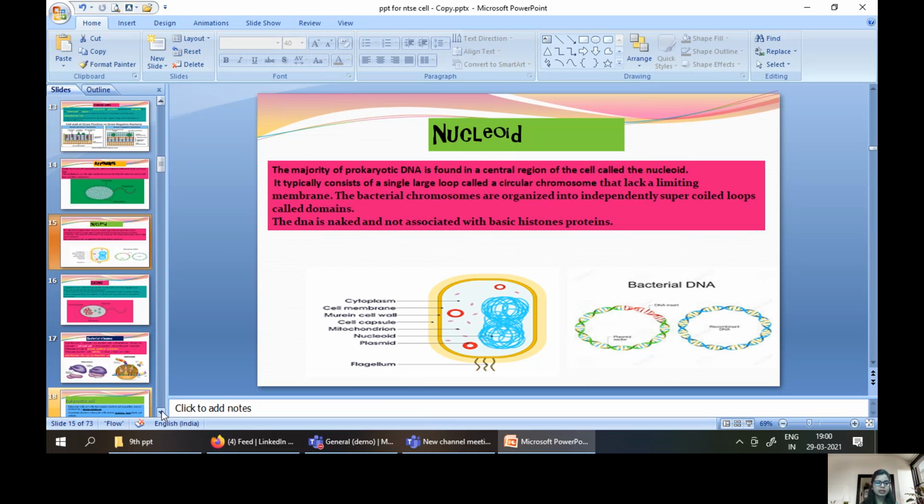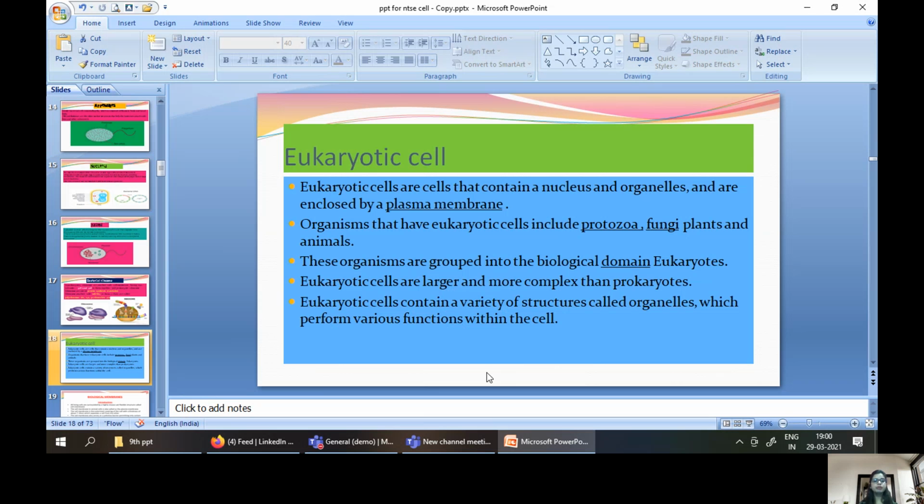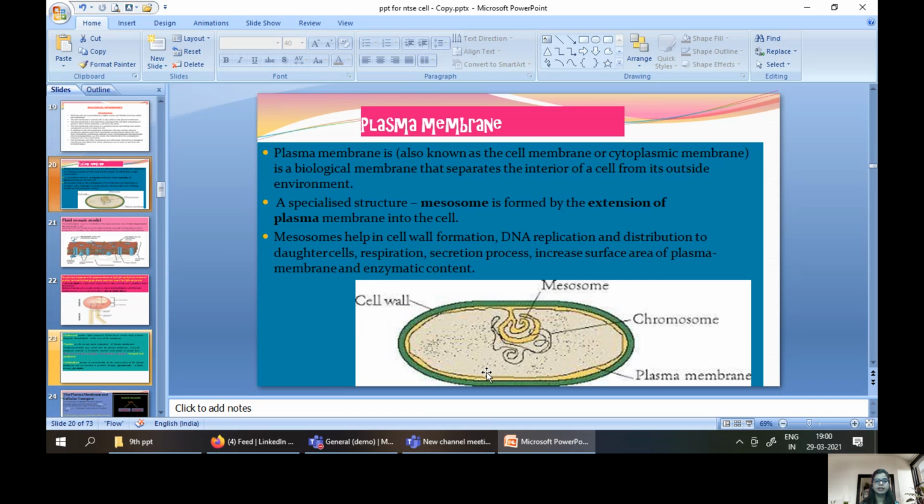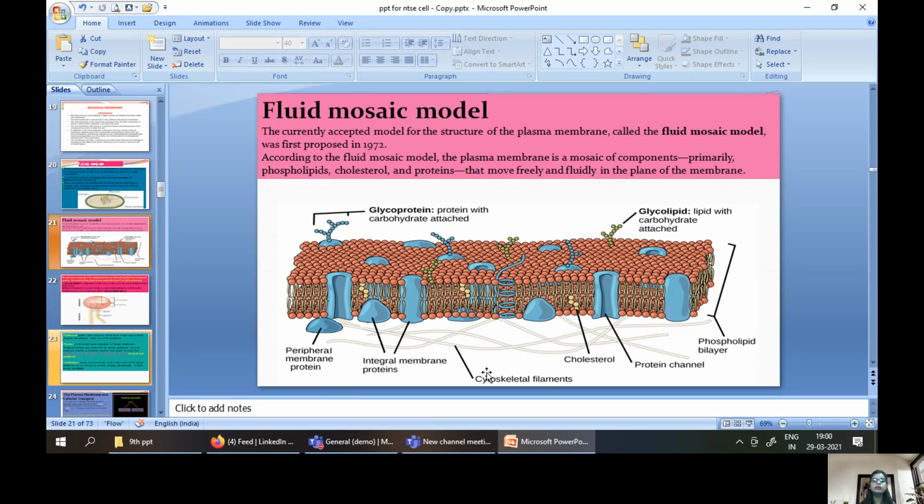In short, we now take the eukaryotic cell. Eukaryotic cells contain well-defined, membrane-bound organelles. They contain plasma membrane, cell wall, and nucleus, except the animal cell, which does not contain a cell wall. The plasma membrane is the outermost layer, made up of a phospholipid bilayer. Different kinds of proteins and glycolipids are found in the plasma membrane, and this structure was given by the Fluid Mosaic model in the year 1972, the Singer and Nicolson model.